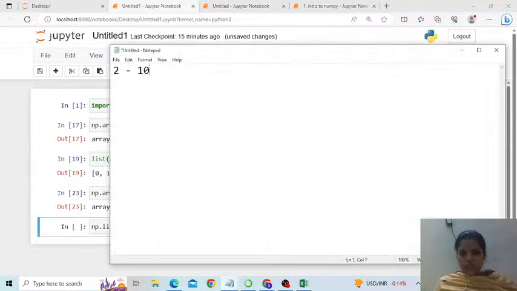For 2 to 10 with a total of 20 numbers, what should the step size be? How much gap should be between two numbers? So what we have to do is something minus something divided by 20, and you will come to know the step size. So you don't want to break your head over the step size.